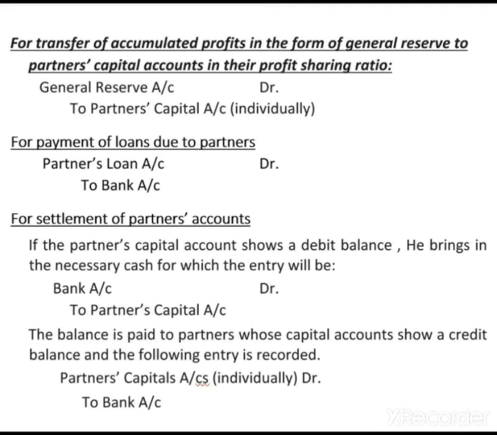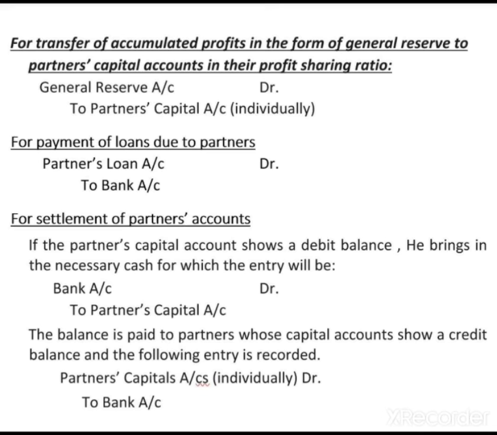This means that at the time of dissolution, either a partner has to bring some amount into the partnership business, or the partnership business will give the amount to the partners. First, if the debit side is more than the credit side, then on the credit side we will write bank account, not balance c/d. It means the firm needs some amount from the partner, so he brings the necessary cash into the business. The entry is bank account to partner's capital account.